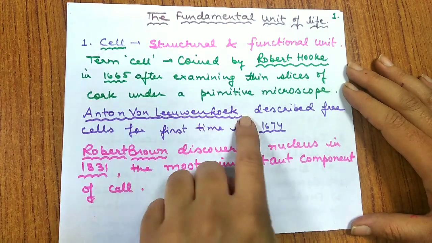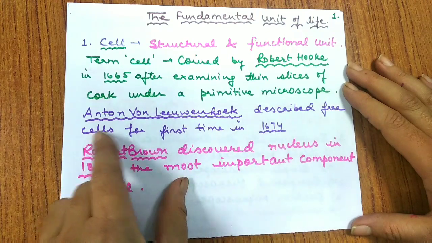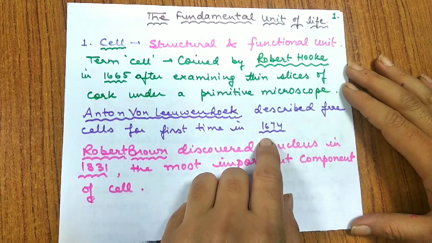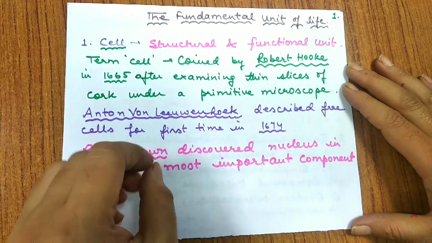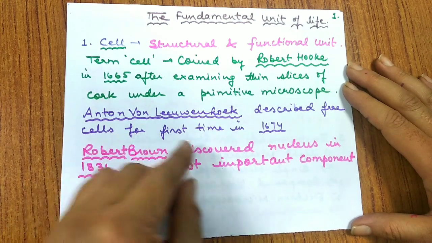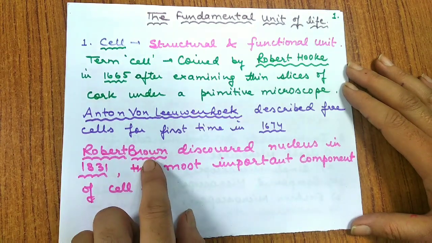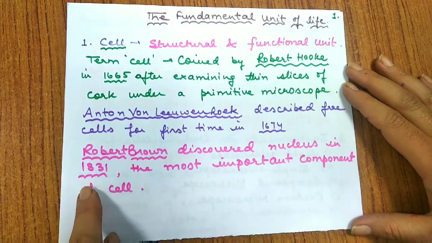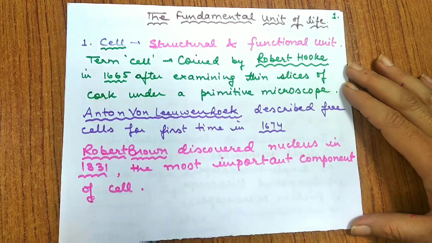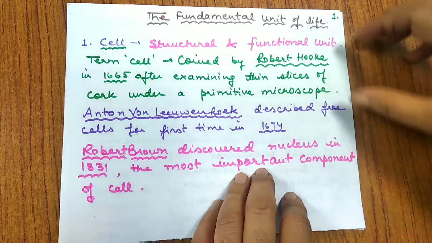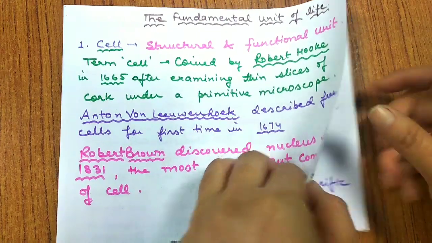Later, Anton von Leeuwenhoek described free cells for the first time in 1674. Basically, he designed an improved microscope and worked on free cells. Robert Brown discovered the nucleus in 1831, the most important component of the cell. He was working on an orchid root cell and discovered the nucleus there. So this is about the basic discovery and history of the cell. I hope this is clear.